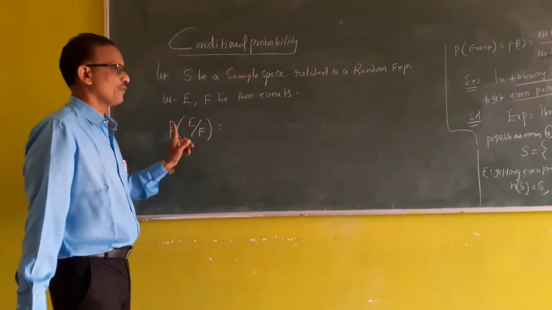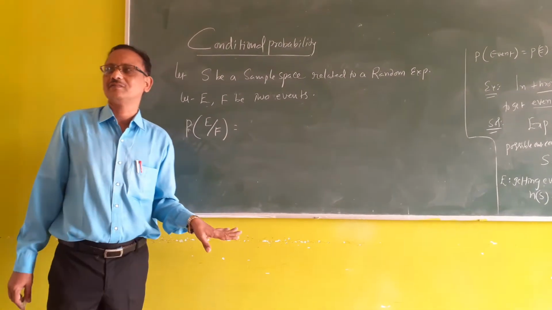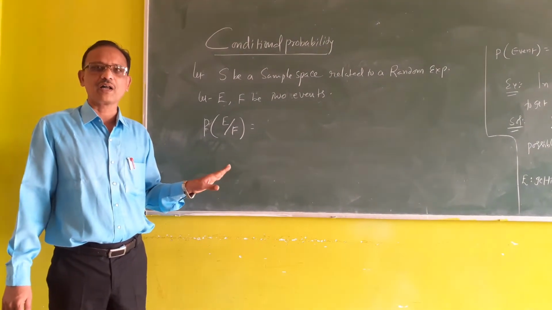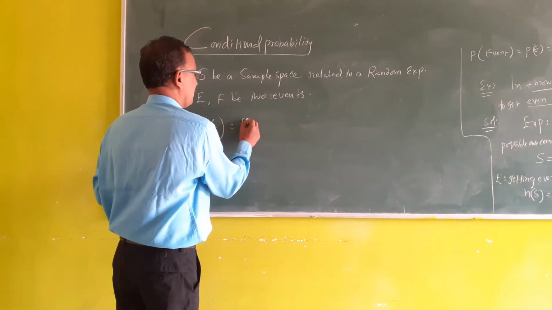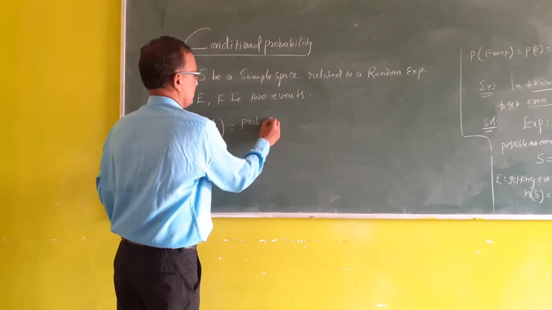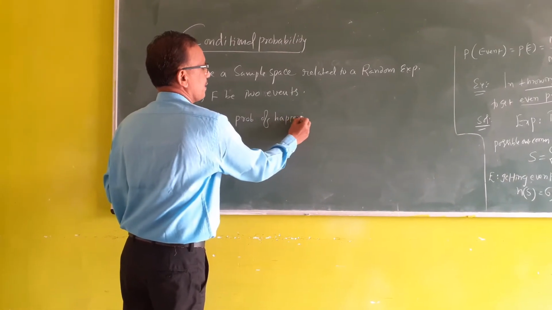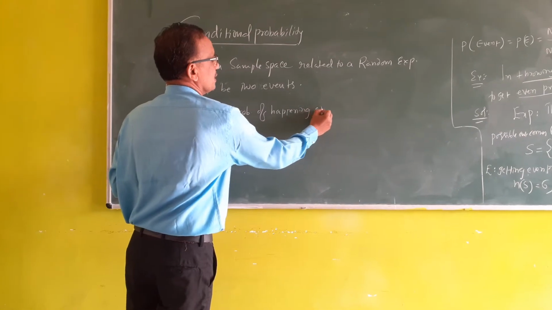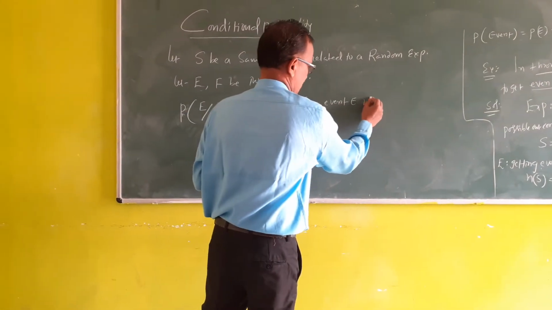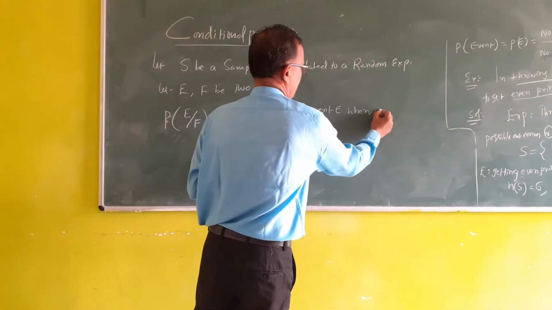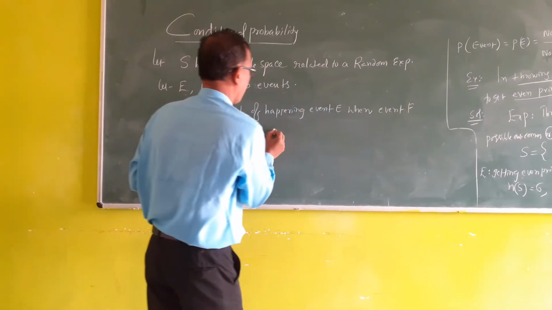It means the probability of happening of event E when event F has already happened.